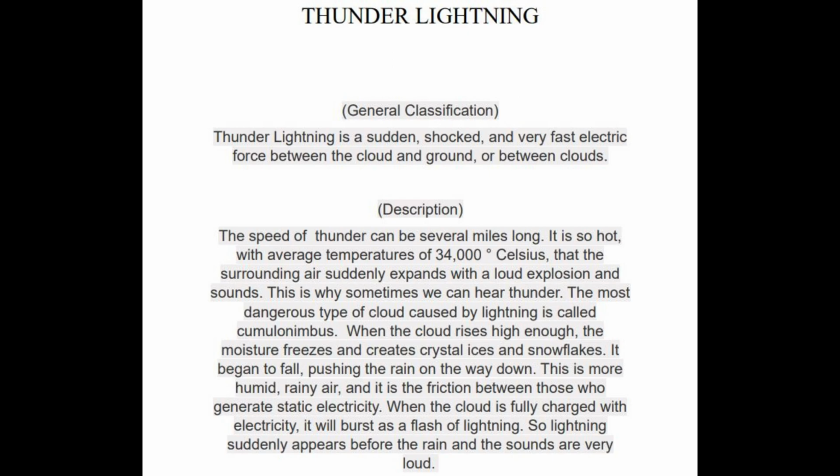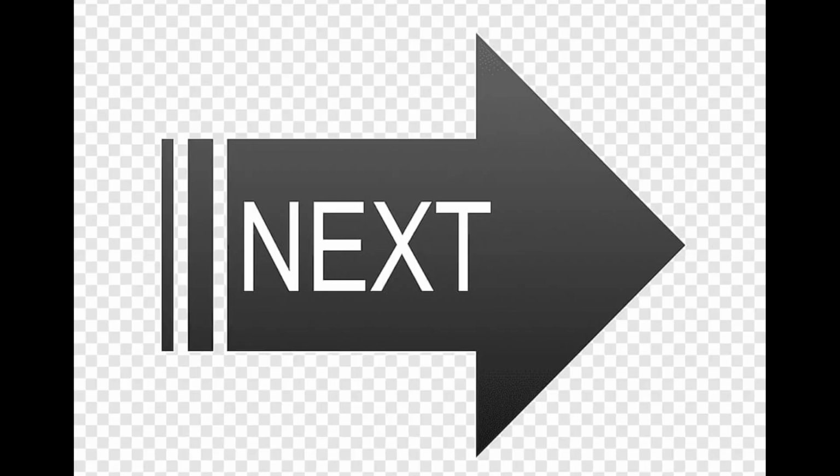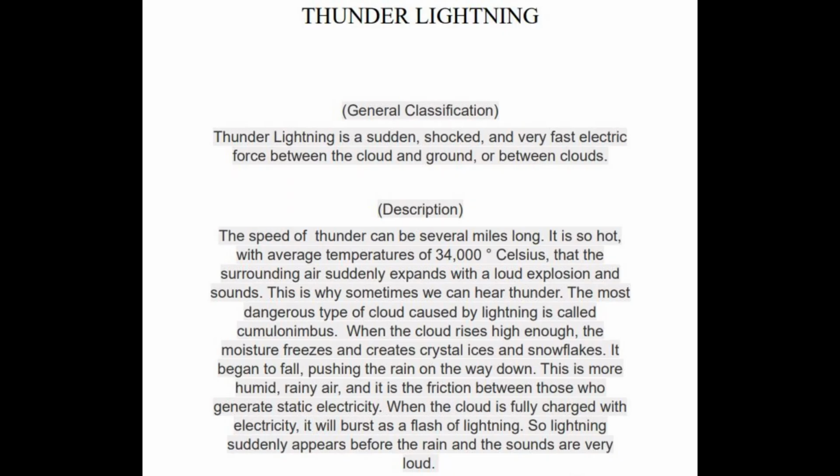Cause and effect structure explains how lightning is formed due to the interaction between rising moisture and static electricity. The report text aims to provide a descriptive account of thunder and lightning, create a vivid image of their characteristics and the effects this produces.